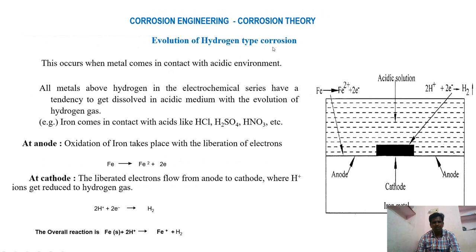First one is the evolution of hydrogen type corrosion. Here iron is converted into ferrous ion by releasing 2 electrons. This is called the anode. After that, these 2 electrons are consumed by H+ ions from the electrolyte, and hydrogen gas is evolved. This is called the cathode. So the electrons are continuously flowing from this anode to cathode, and all the iron is converted into iron oxides.